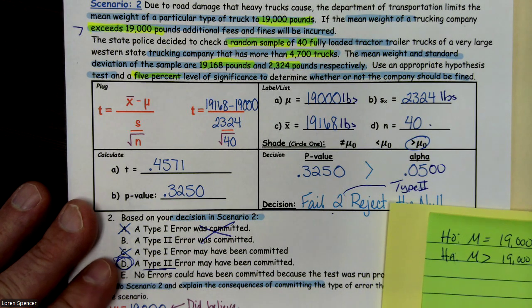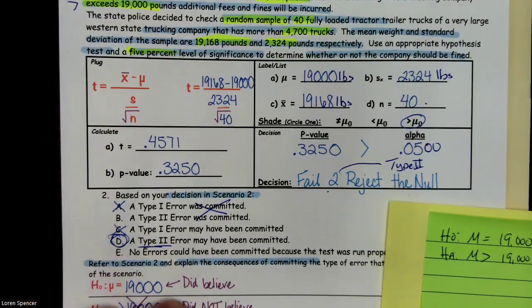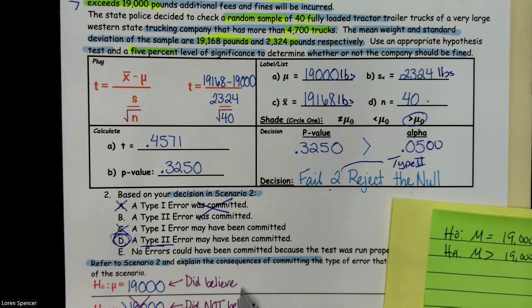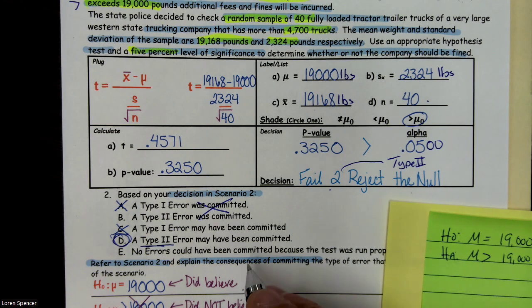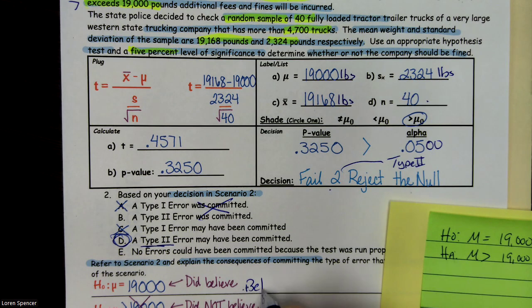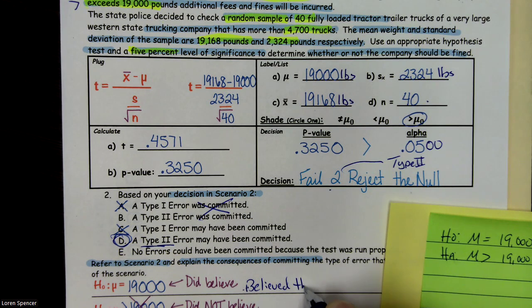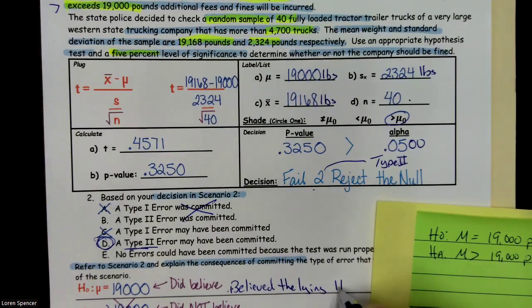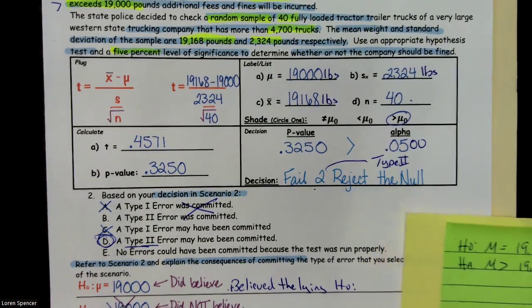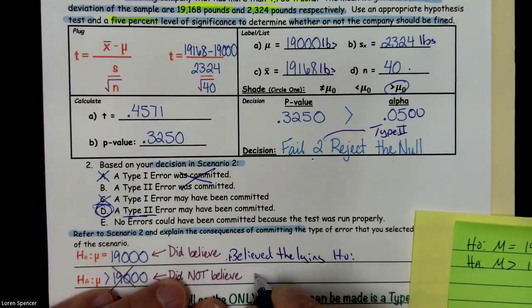So what's the consequence? Well, we believed that it was 19,000 because we failed to reject it. So we believed the lying H0, and this was the truth.